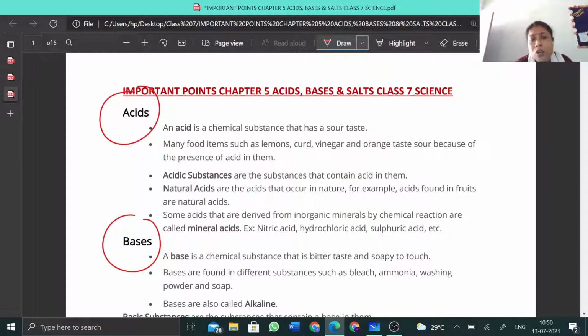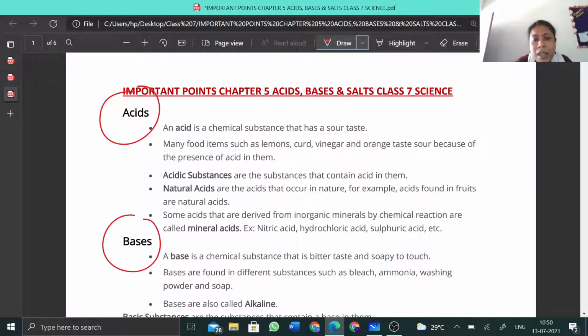Next, there are two different types of acids. One is natural acid and the other one is mineral acid. So what are natural acids? Natural acids are the acids that occur generally in nature, like the examples we have given: lemon, curd, vinegar, orange. These are all examples of natural acids.